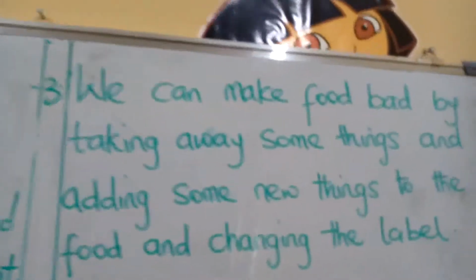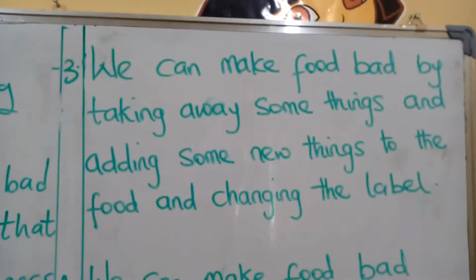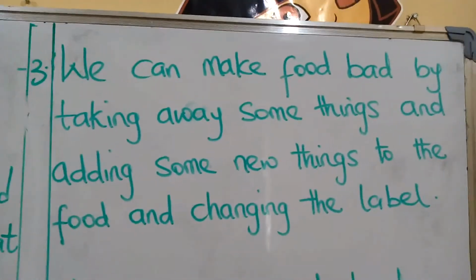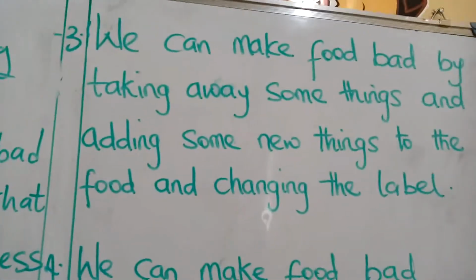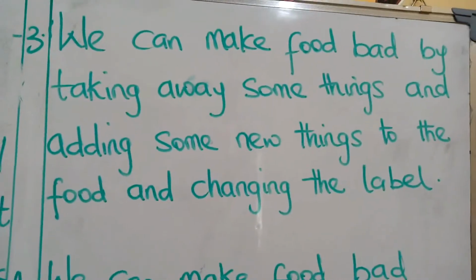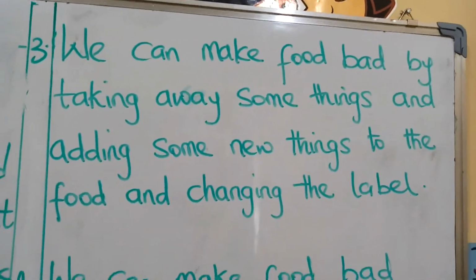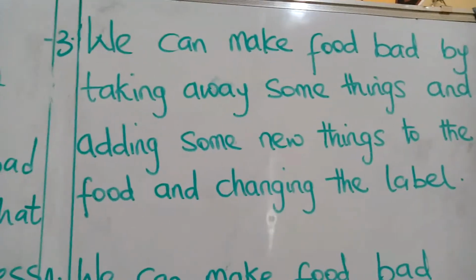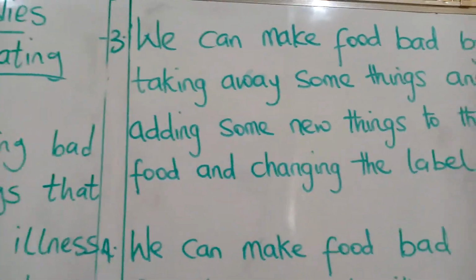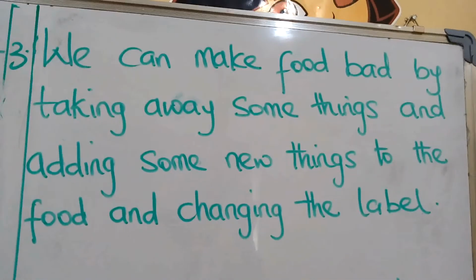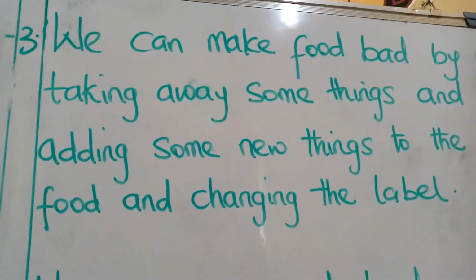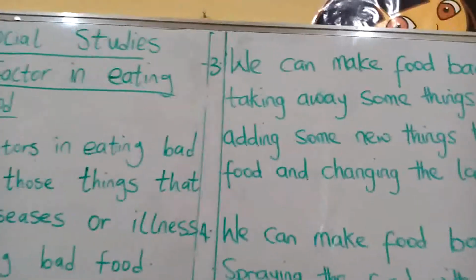Number 3, we can make food bad by taking away some things and adding some new things to the food and changing the label.